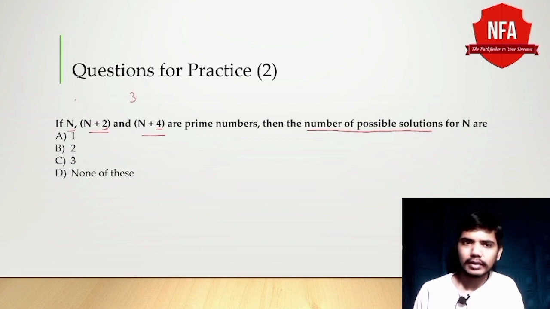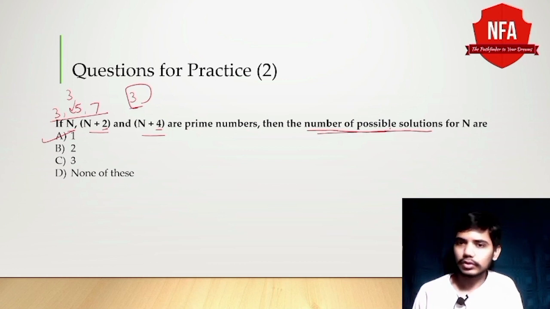To check, let's say if you put 3 here, then it will become 3, then 5, then 7. Are all these 3 prime numbers? Yes, all these 3 are prime numbers. We cannot find any other set of these 3 consecutive prime numbers which are also twin prime numbers. So this is the only answer. Only possible value for n is 3. So correct answer is 1. It is asking for number of possible solutions, not the value for n. This is just a tricky question.